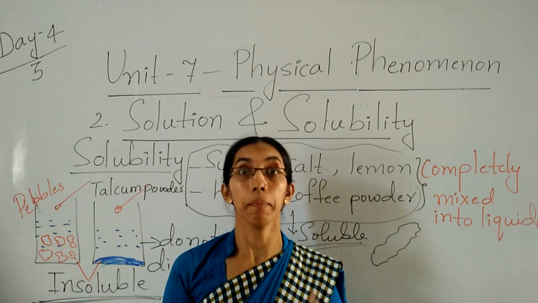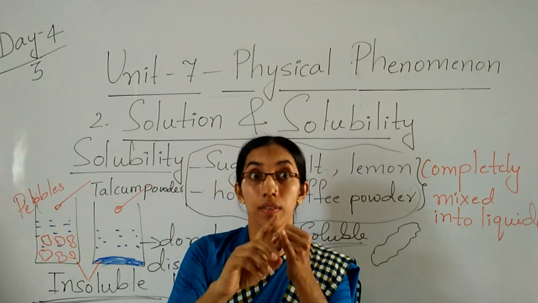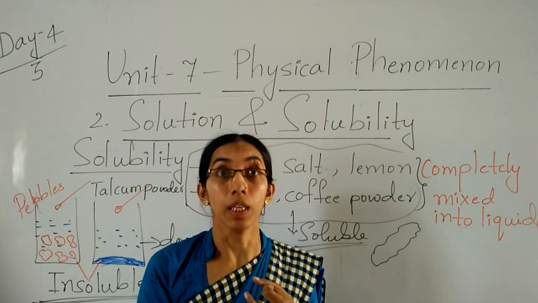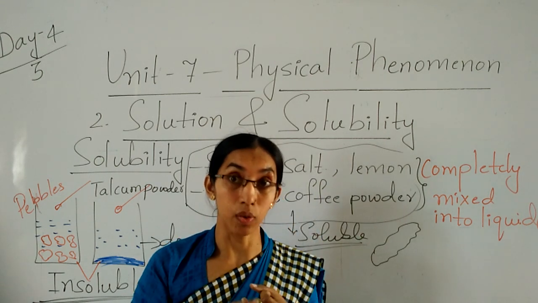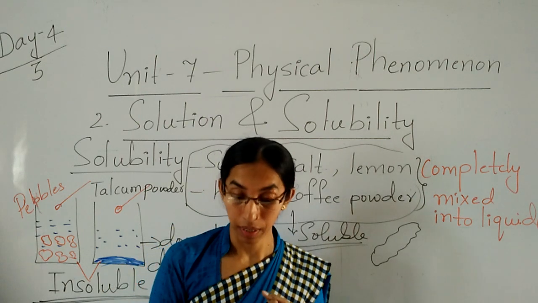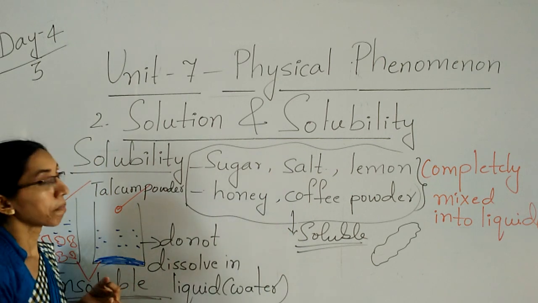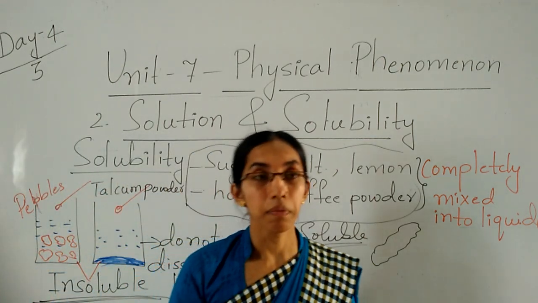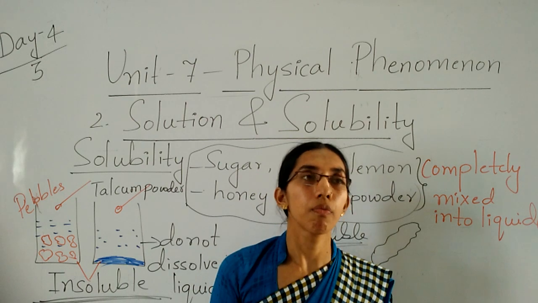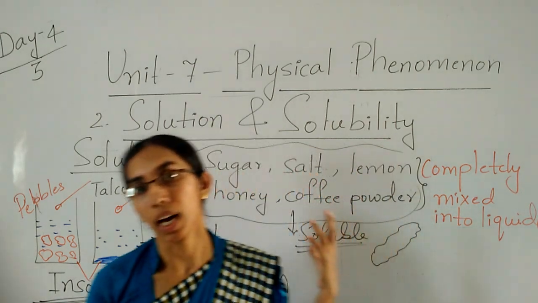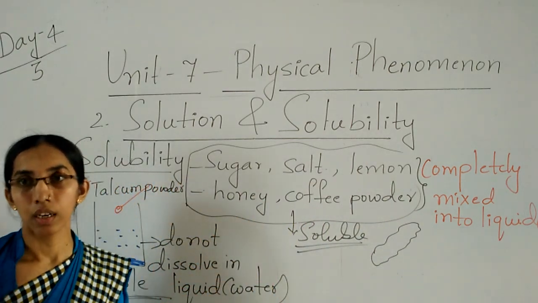So there are a number of things. See, petals, leaves, oil. Take oil also, it won't mix in water. That means it is an insoluble thing. Children, like that, there are numbers of things which do not mix in water, which do not dissolve. That is called the insoluble things.